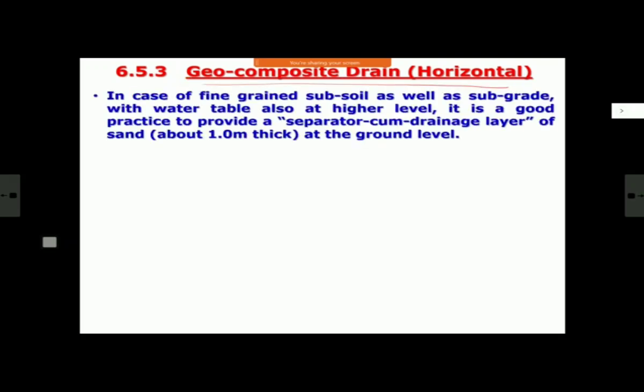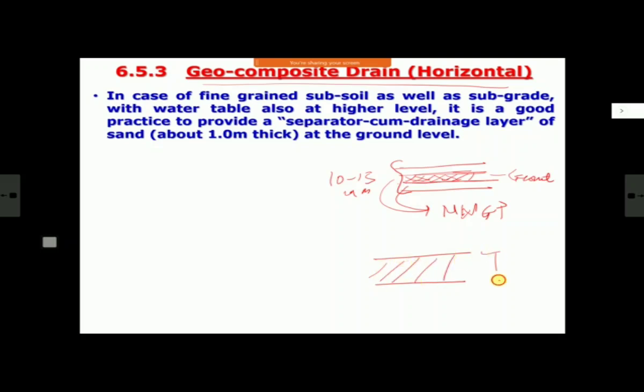Of course, we'll see what geocomposite is tomorrow onwards when we go to geosynthetics. But just to tell you, basically this geocomposite layer consists of an element known as geonet in the middle, and on both sides of it there are non-woven geotextile layers, and the combined thickness will be maybe 10 to 15 mm, not more. A very thin element, but it has very, very large discharge capacity. Just to give you an idea, if you take a 1 meter thick good sand layer and replace it with this element, and calculate its discharge capacity purely from Darcy's flow law, you will find the factor of safety is around a minimum of 10 to 15. It means this can carry 15 times more flow than the sand.